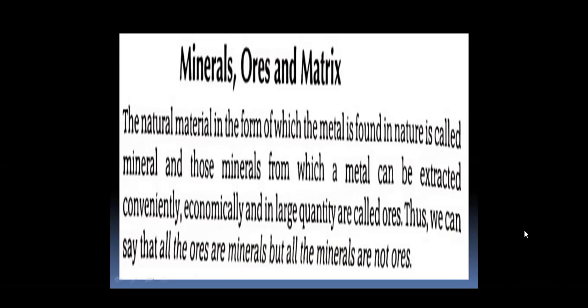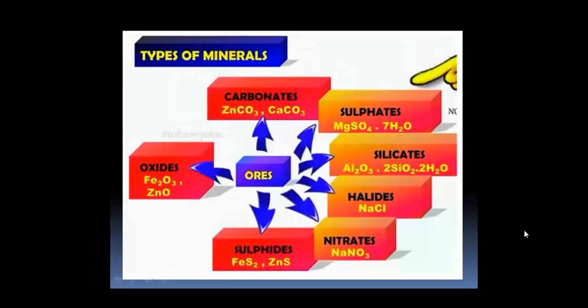Then comes flux. Flux is a substance which combines with unwanted earthy material such as gangue to form an easily fusible material called slag. Remember that all ores are minerals, but all minerals are not ores. Types of minerals: mainly there are oxide minerals, carbonate minerals, sulfates, silicates, halides, nitrates, sulfides. These are all minerals.